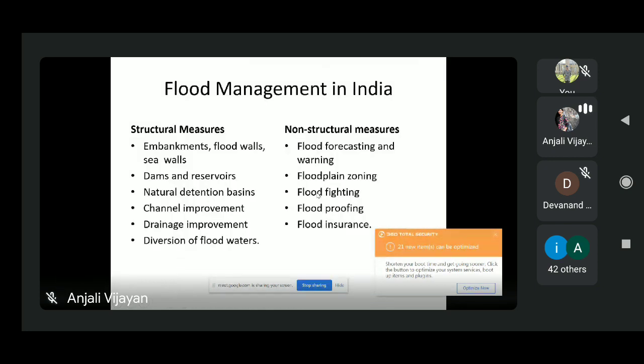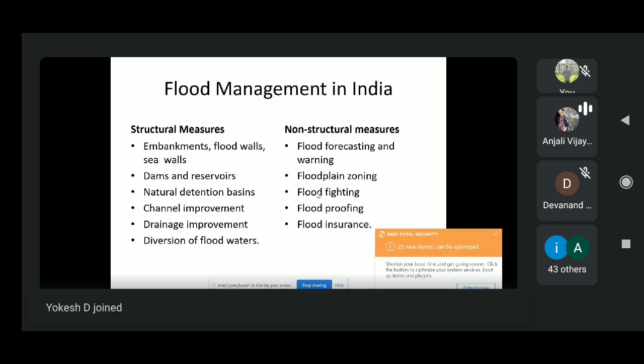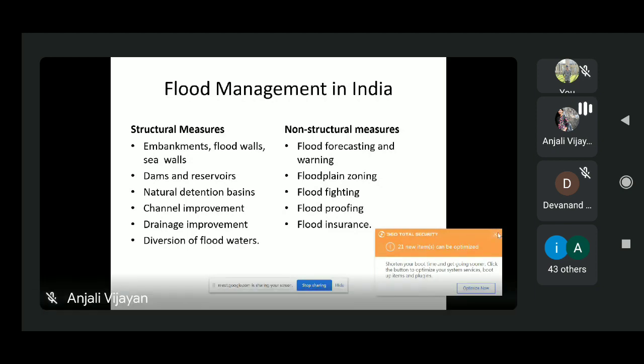Now we will see mitigation. Flood mitigation measures we can classify into two groups. One is structural measures and the second is non-structural measures. That we will see in the next class.